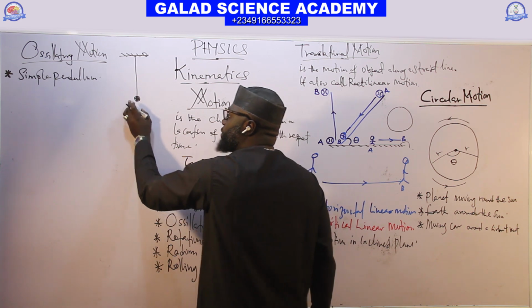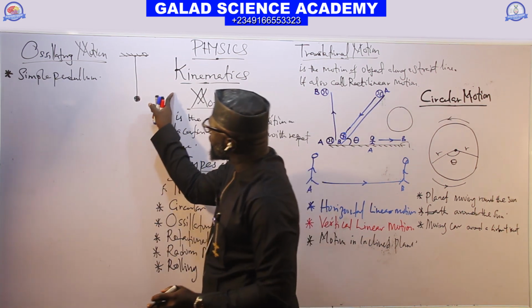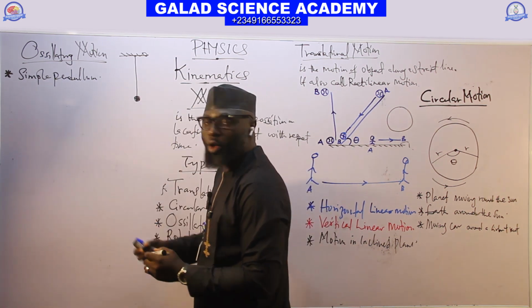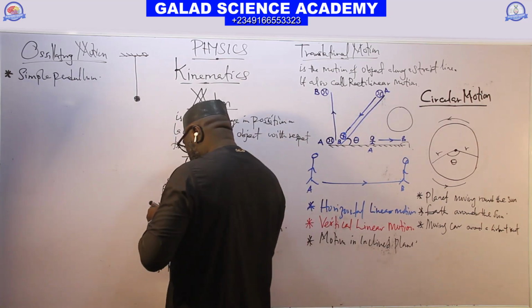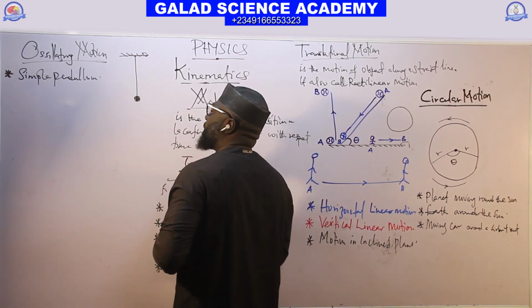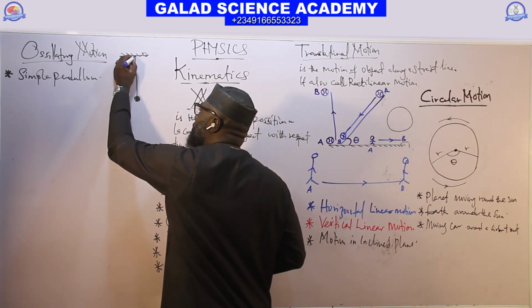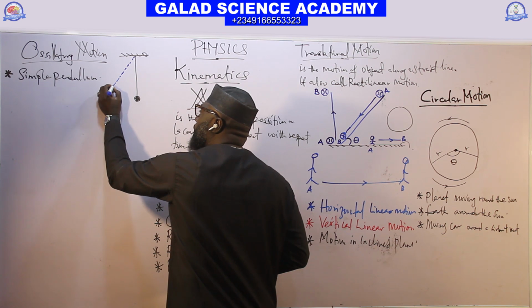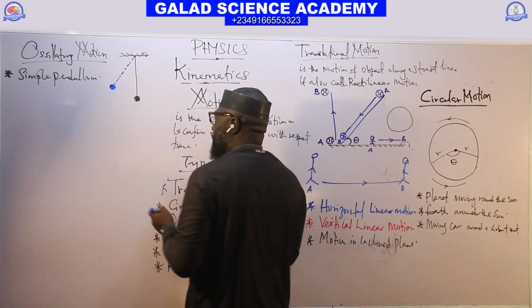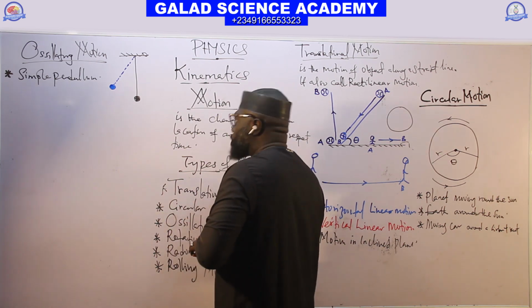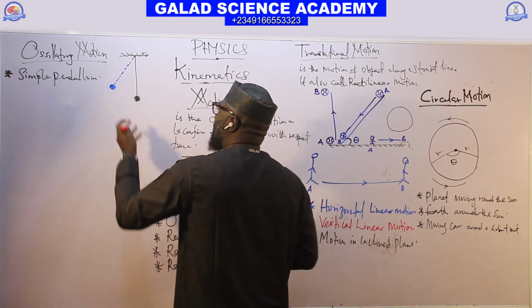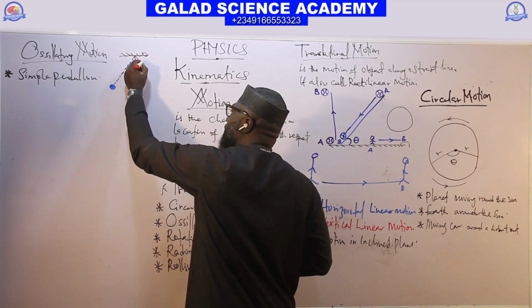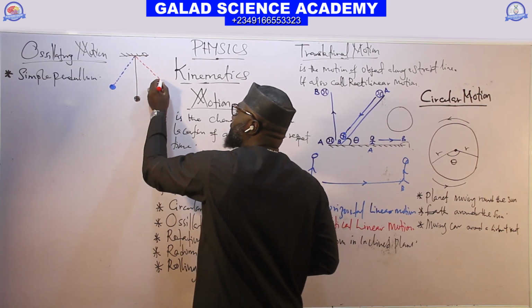This is the original position of the bulb. If you now apply force to touch this bulb, you will observe that the bulb will undergo displacement. It will shift like this, get to this point. And we also observe that the bulb can also shift like this.